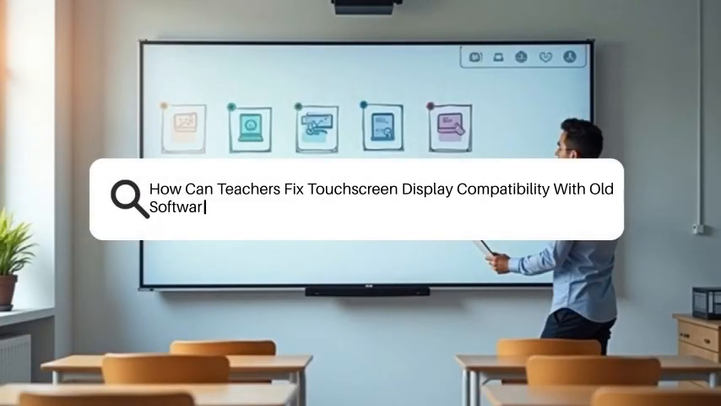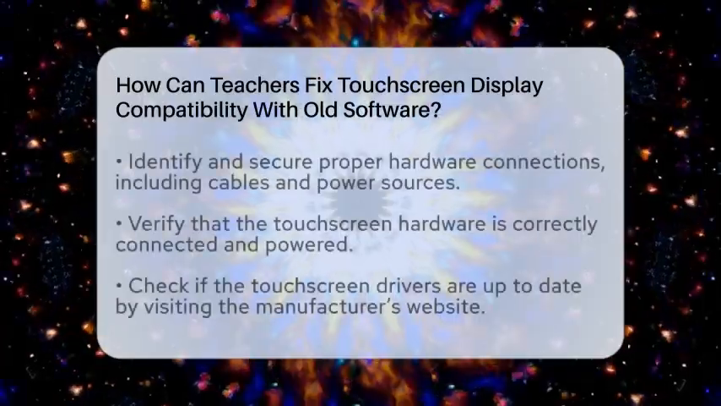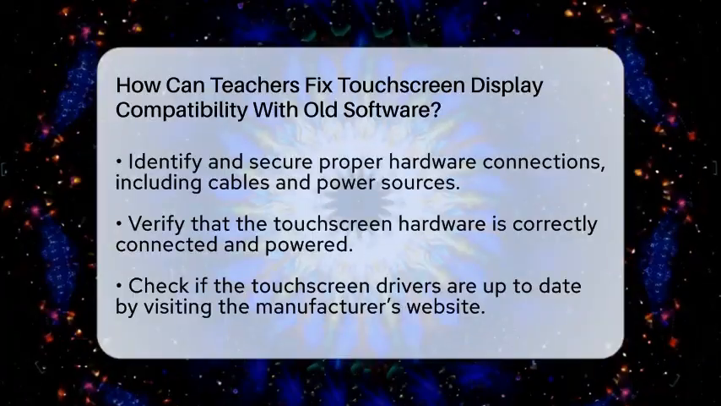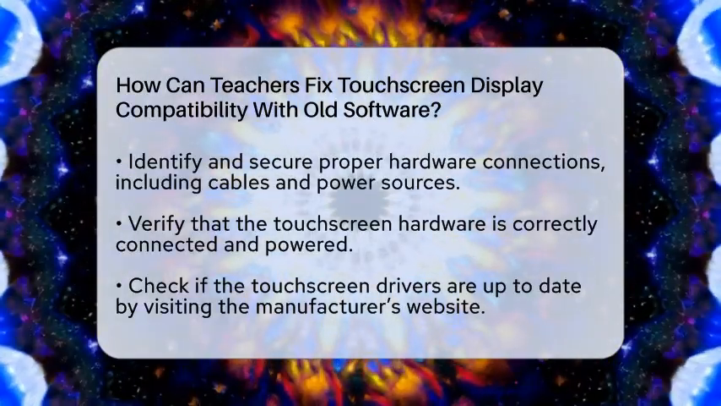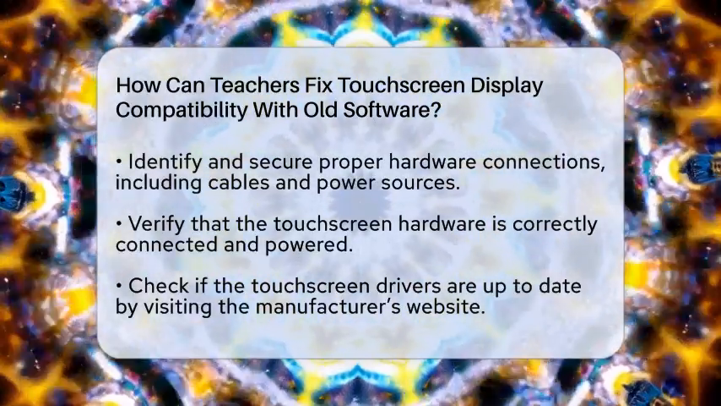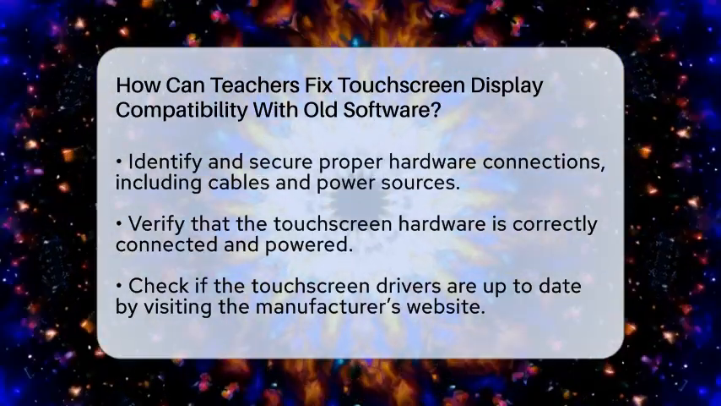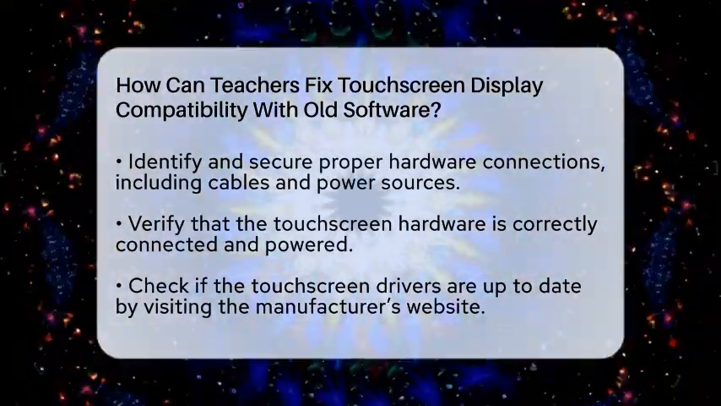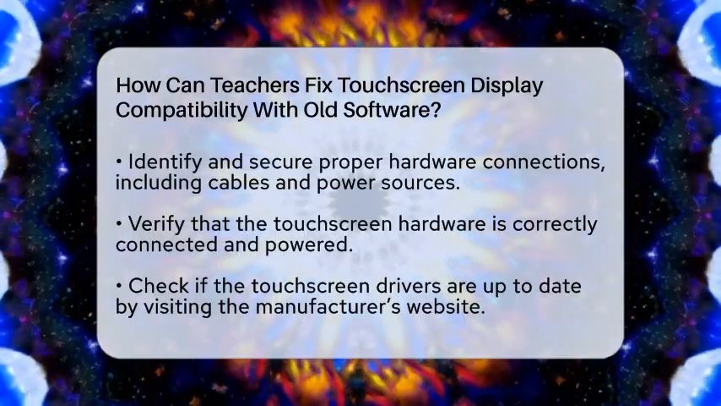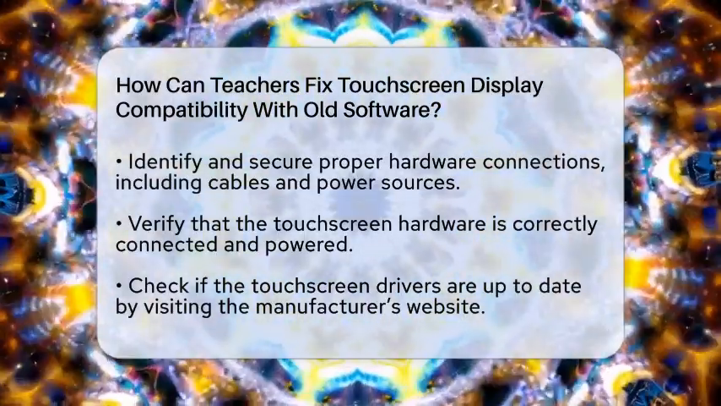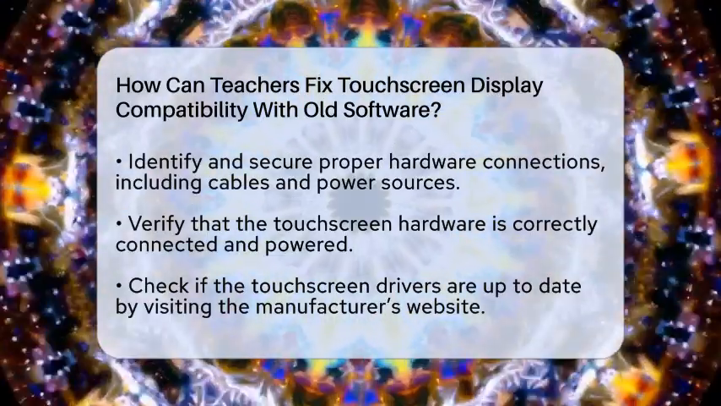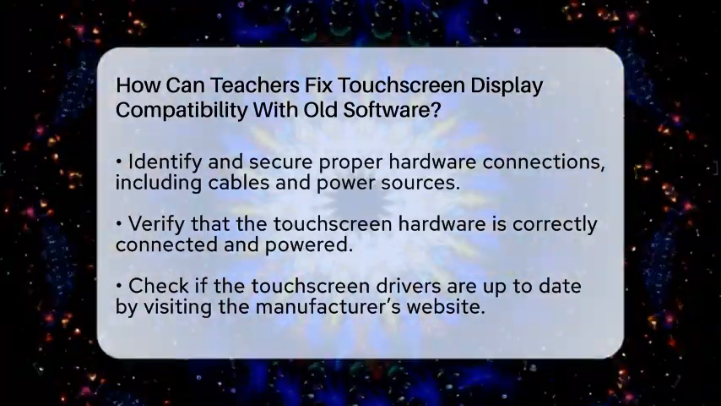How can teachers fix touchscreen display compatibility with old software? Imagine trying to use a tablet with a program that was made years ago. The touchscreen might not respond properly, and frustration can set in. Teachers often face this problem when trying to use older software with modern touchscreen displays. Luckily, there are practical ways to fix this issue and keep your classroom tech running smoothly.